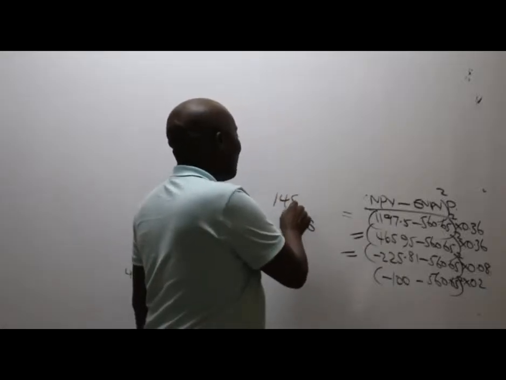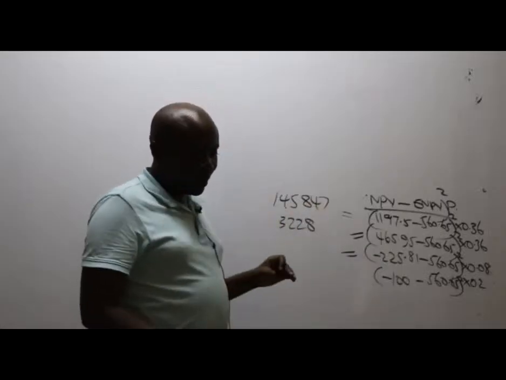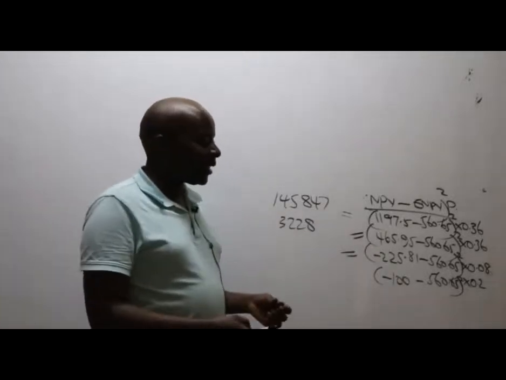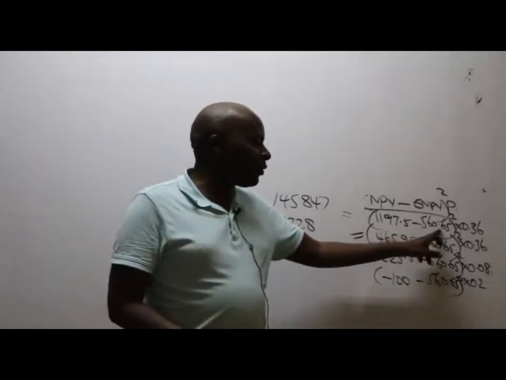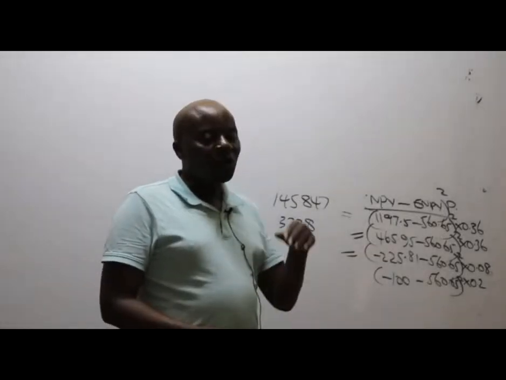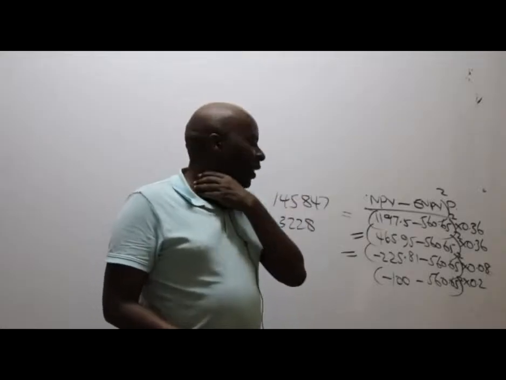Let's not fight. Those are rounding off errors, because I'm aware some of you never used 560.65 there. We are children of the same mother. Let's go to the third one.